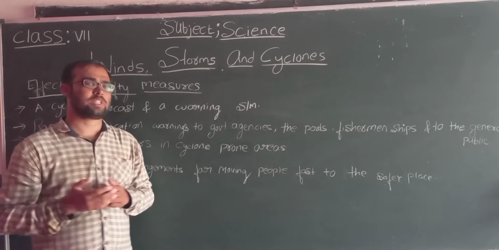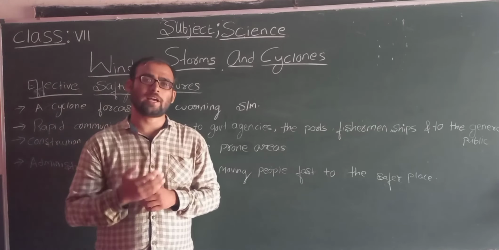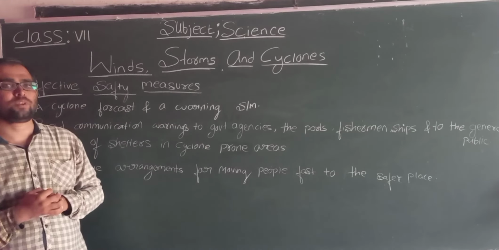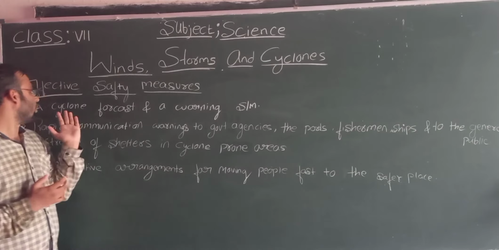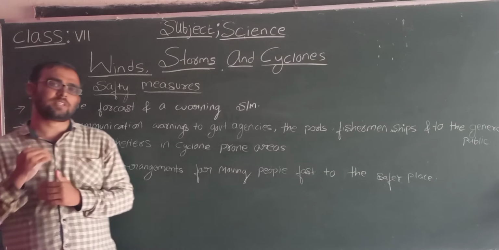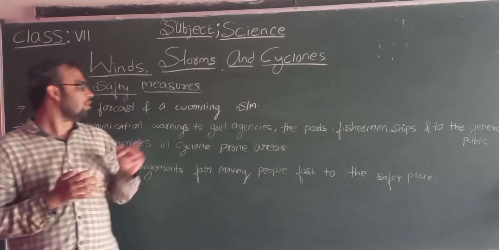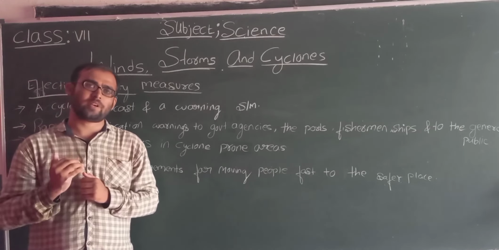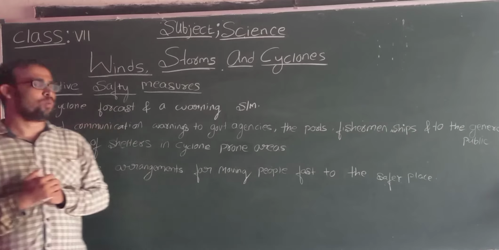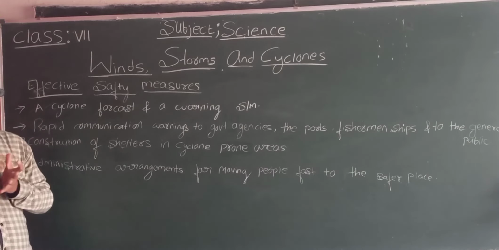Students, now we'll see what effective measures have to be taken by the government when faced with a cyclone. The government should develop a perfect cyclone forecast and warning system and rapid communication.